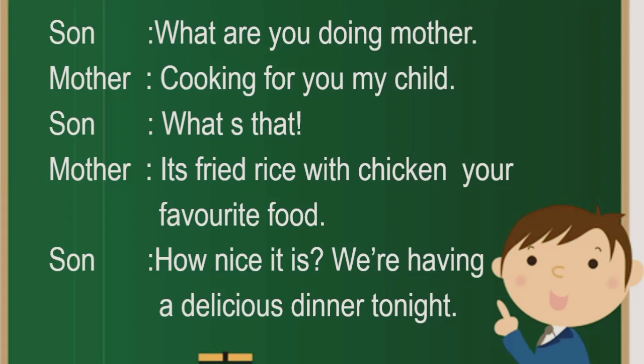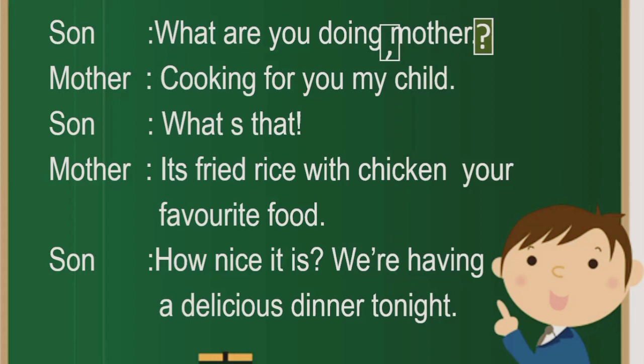But here we can see that the word mother has been used at the end of the sentence. So here, in this place, we are going to put a comma. And as it was not an assertive sentence or imperative or optative, it was a question, we all know after a question, we use an interrogation sign. Next, the mother replied, "Cooking for you, my child."